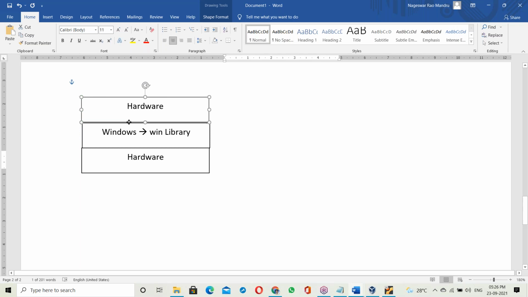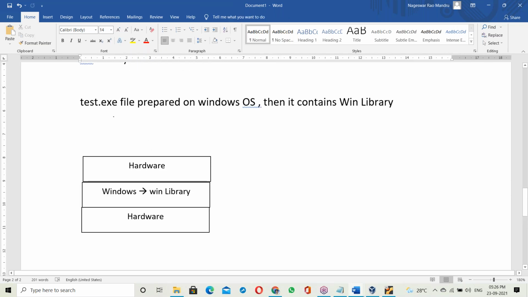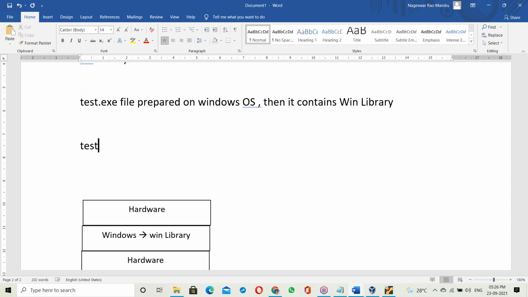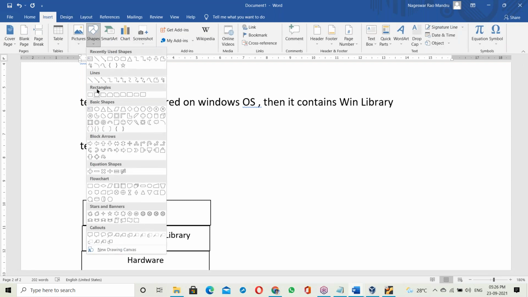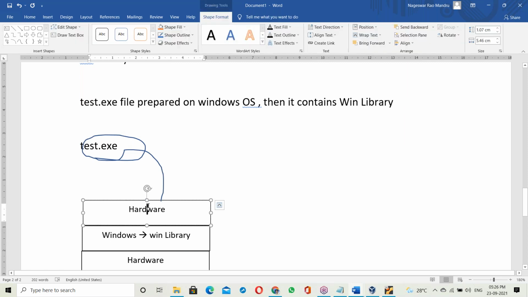On top of it, the exe file runs. The test.exe file is placed on Windows. When we try to run test.exe, what happens?